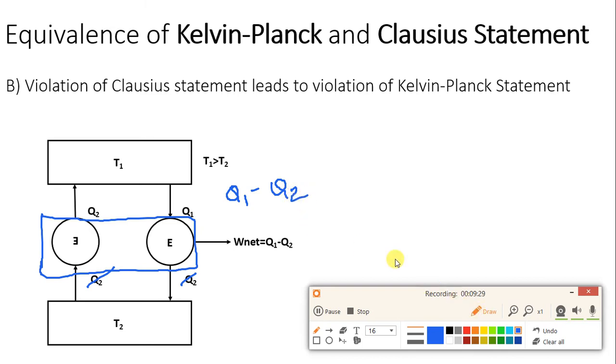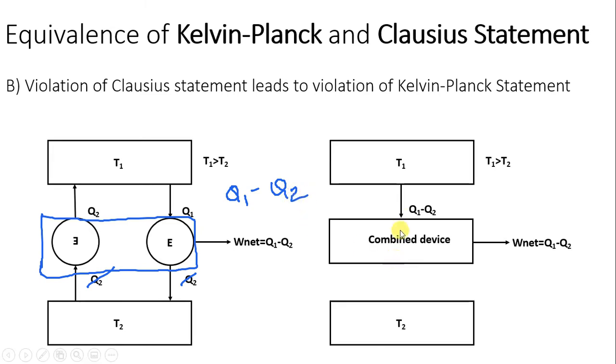Once the device is combined, Q2 gets cancelled, so here we don't have an arrow, and this will be Q1 minus Q2. Heat Q1 minus Q2 is supplied, and the same amount of work, Q1 minus Q2, we are getting. According to the first law, energy in equals energy out, it is validated, but it is violating the Kelvin-Planck statement. So violation of the Clausius statement in this diagram leads to violation of the Kelvin-Planck statement when the devices are combined.